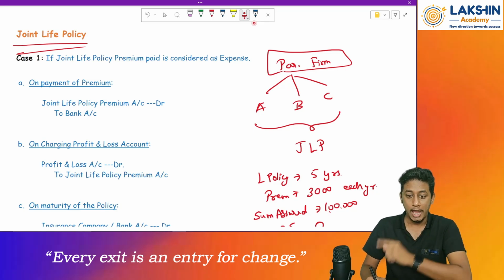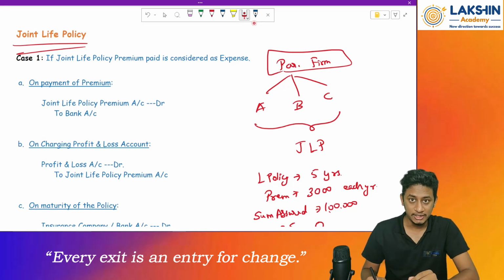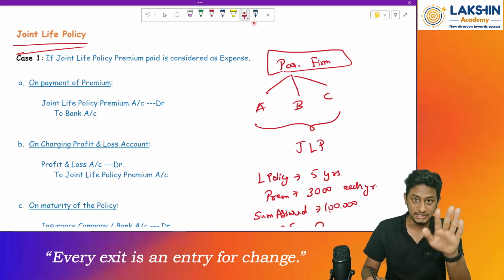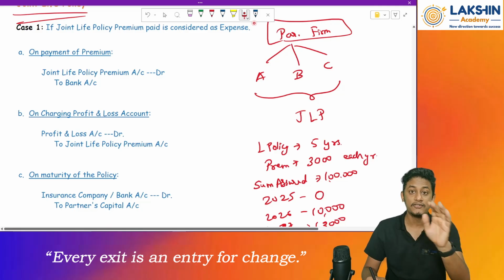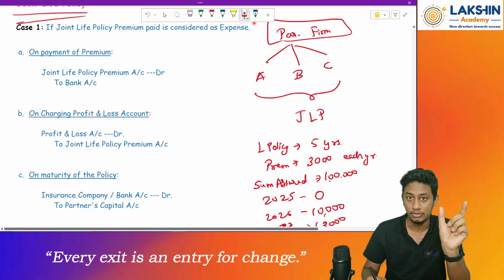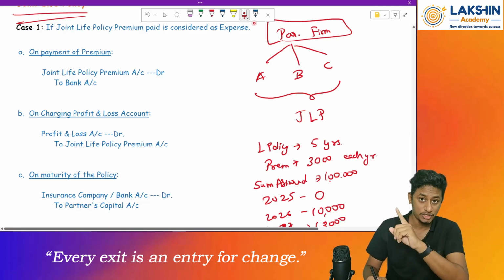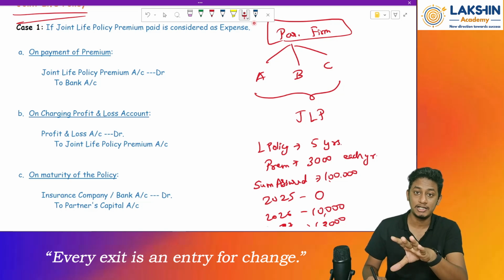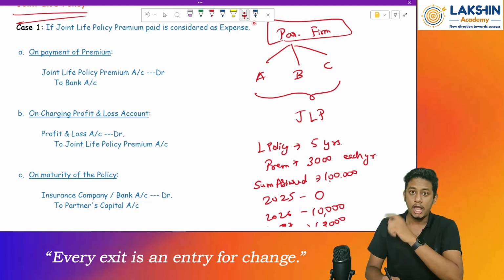But if the policy is surrendered in between, before 5 years, in that case the firm will receive only a small amount of the policy amount. Clear? Let us understand that better with the questions. For now, understand it is just similar to your life insurance policy. Now, how do you pass the journal entries?